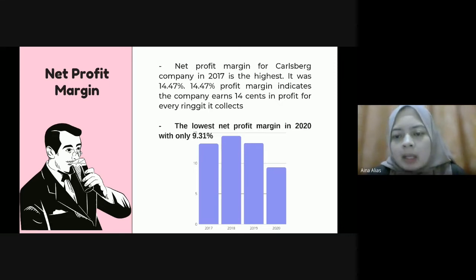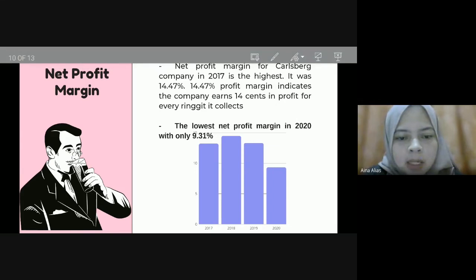The highest net profit margin for Carlsberg is in 2018, which is 14.47%. That means Carlsberg earns 14 cents in profit for every ringgit collected, while the lowest is in 2020, which is 9.31%. A lower net profit margin shows that Carlsberg is not pricing its product correctly. I will pass my presentation to my other teammates.